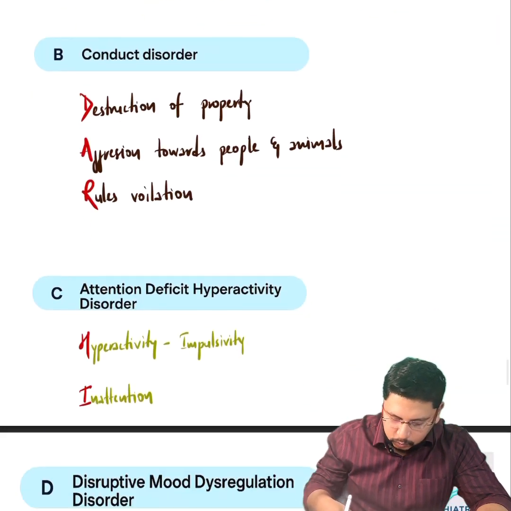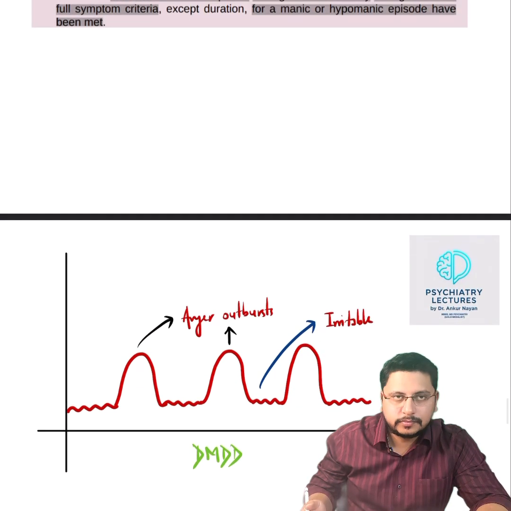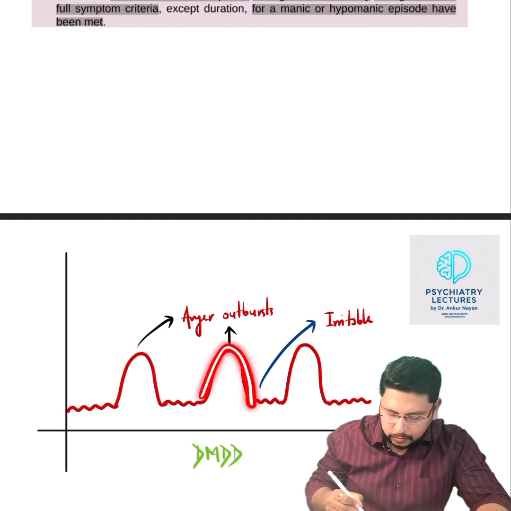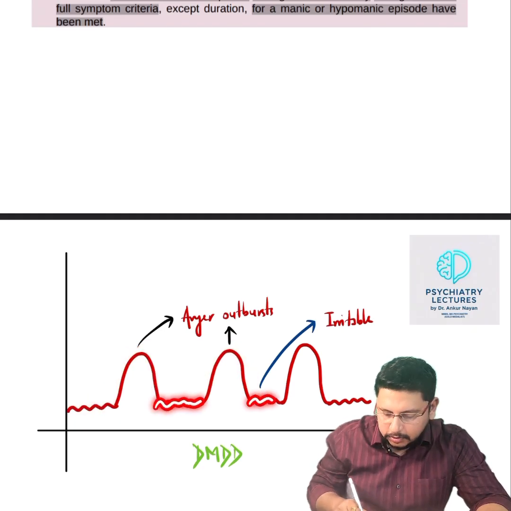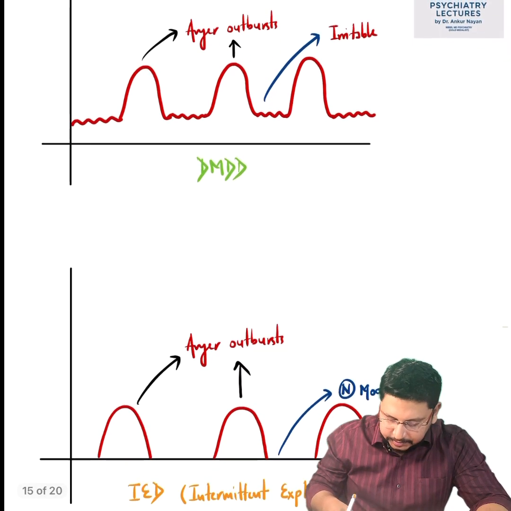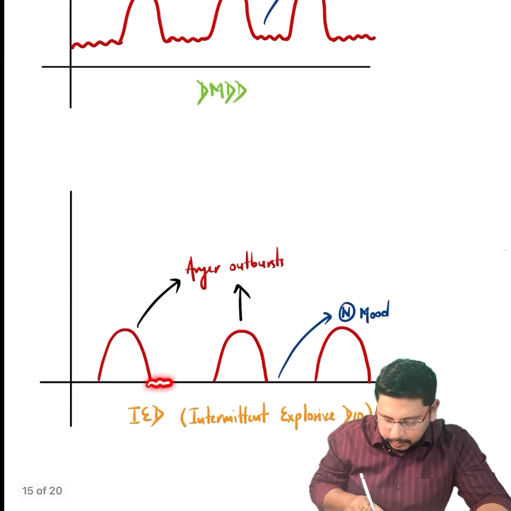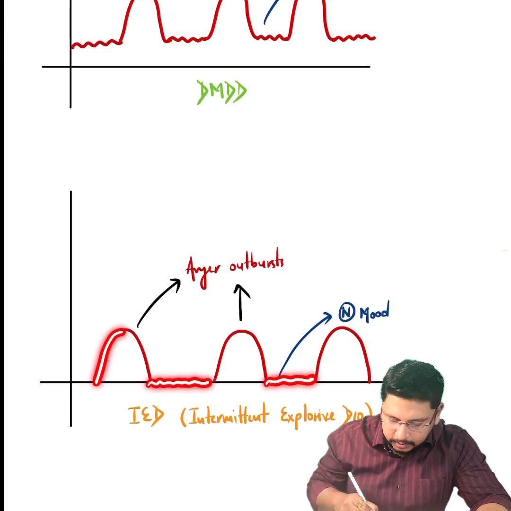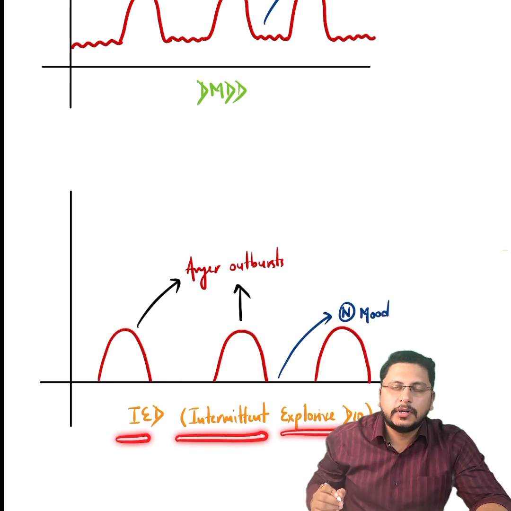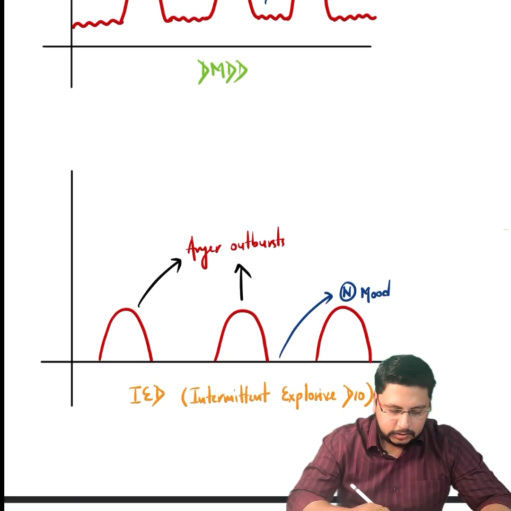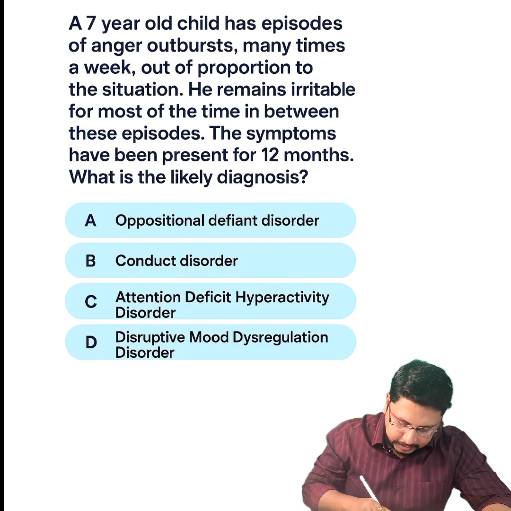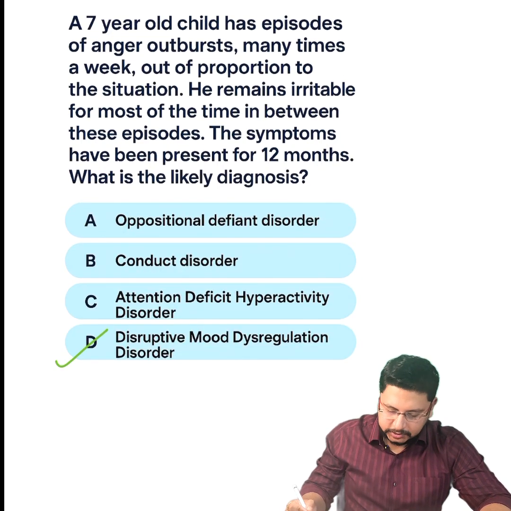तो अगर अपन DMDD का मूड चार्ट देखें तो कैसा बनेगा, ऐसा बनेगा: patient is irritable, then there is anger outburst, then there is anger outburst, but in between anger outburst also the child is irritable. So this is DMDD. अब अगर पेशेंट का मूड इन बिटवीन नॉर्मल हो जाता है but still there are recurrent anger outbursts, तो ये क्या डायग्नोसिस हो सकता है, intermittent explosive disorder. And I think in the next exams this will also be a potential question. तो यहां पे करेक्ट ऑप्शन क्या जाएगा, DMDD. Option number D, disruptive mood dysregulation disorder.